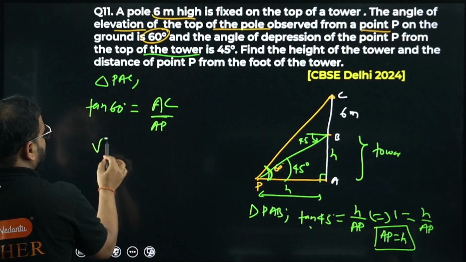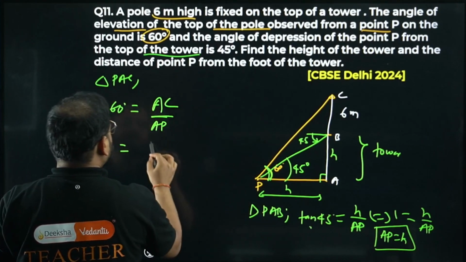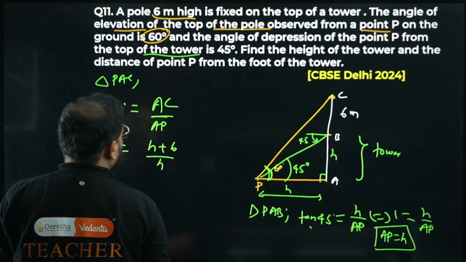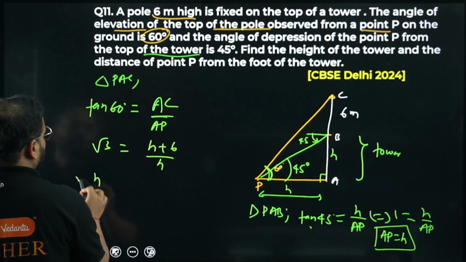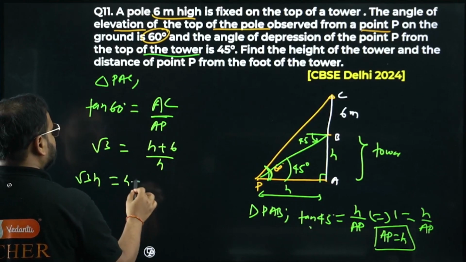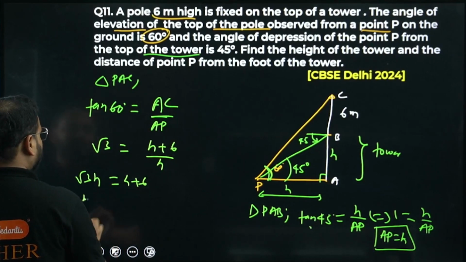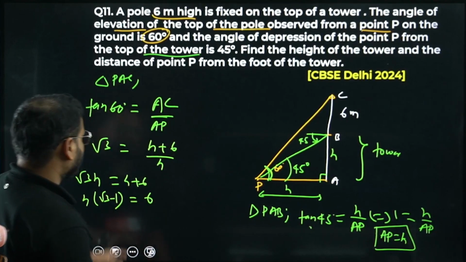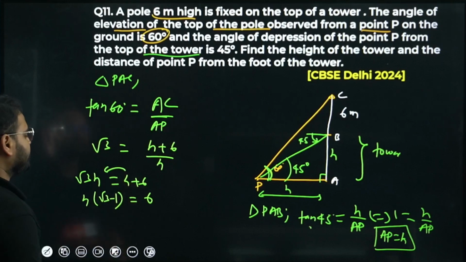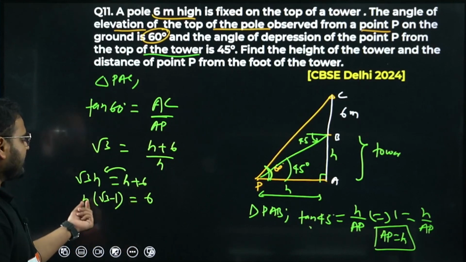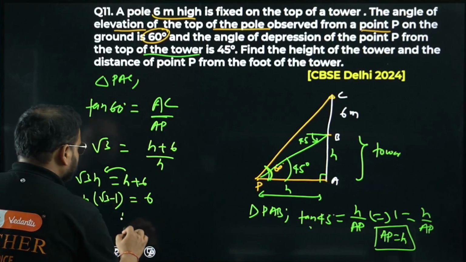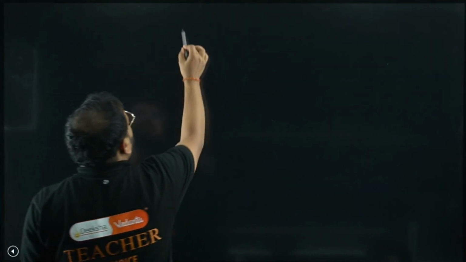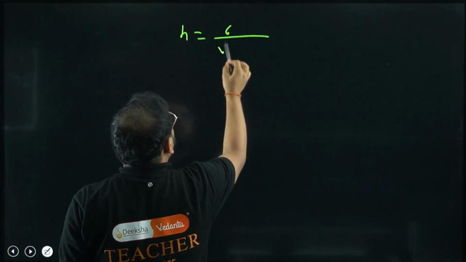Tan 60 is root 3. What is AC? H plus 6. What is AP? Simply H. Cross multiply. I'm getting root 3 H equals H plus 6. Bring this H over here, it becomes minus. Then take H common: H times root 3 minus 1 equals 6. So H is 6 upon root 3 minus 1.